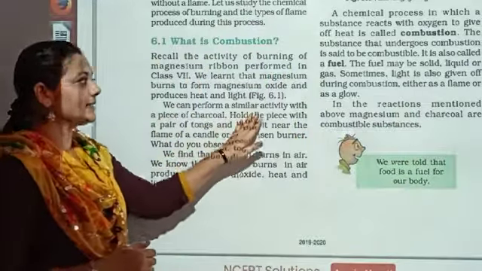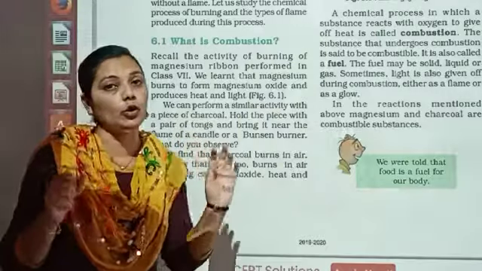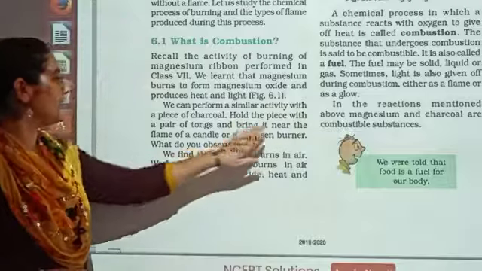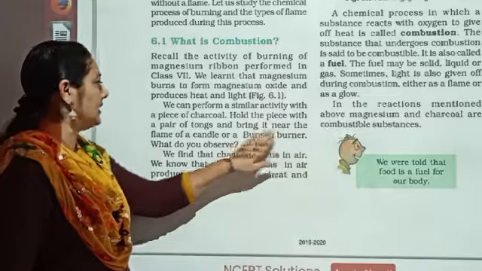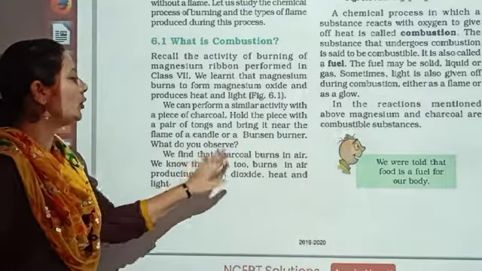We can perform a similar activity with a piece of charcoal. हम charcoal को भी जला सकते हैं and same activity try कर सकते हैं. Hold the piece with a pair of tongs and bring it near the flame of the candle or the Bunsen burner. What do you observe?